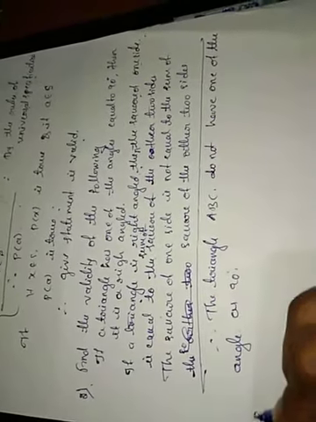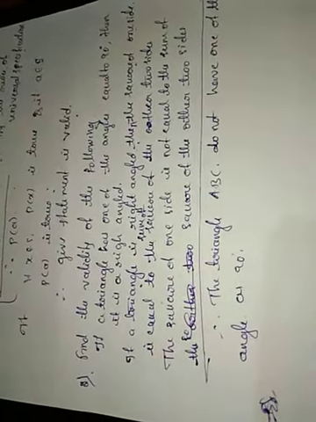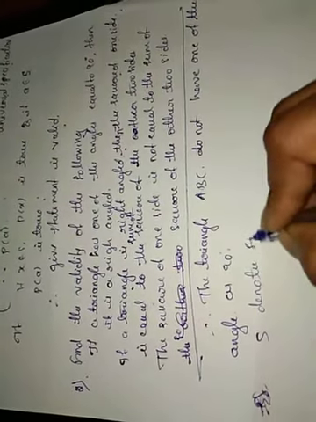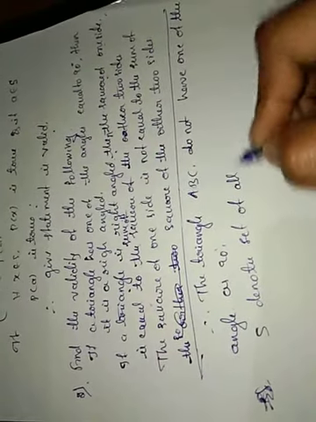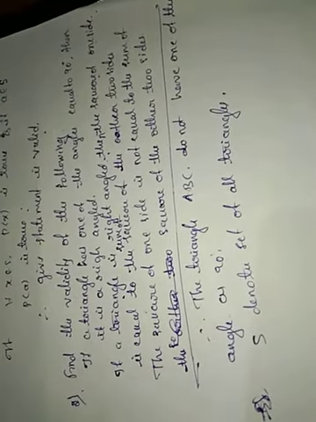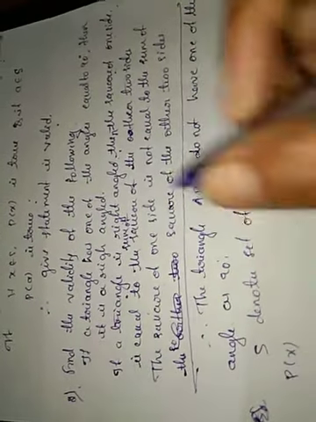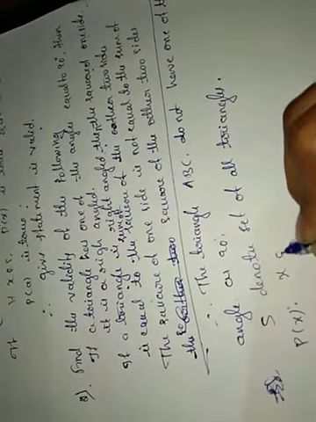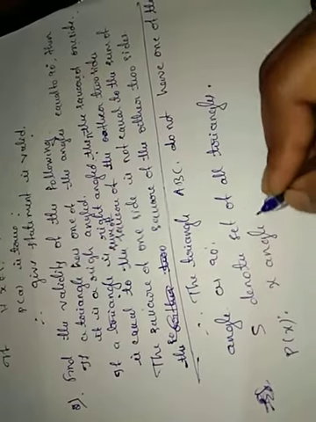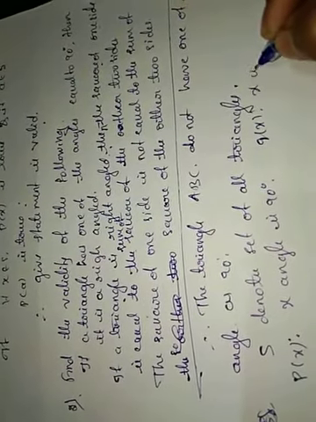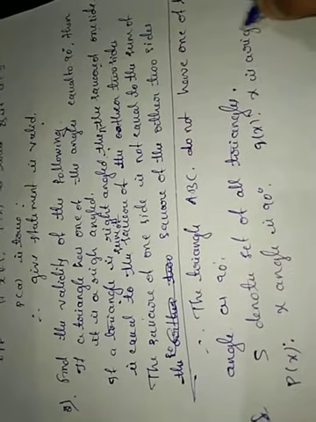Here the entire problem depends on triangles. So let S denote the set of all triangles. First, a triangle has one of the angles equal to 90 degrees, that means P of x: the angle is 90 degrees. Next, right angle triangle, Q of x: x is right angled.